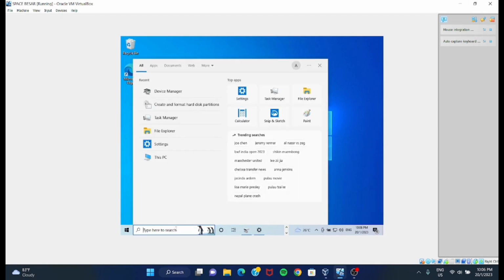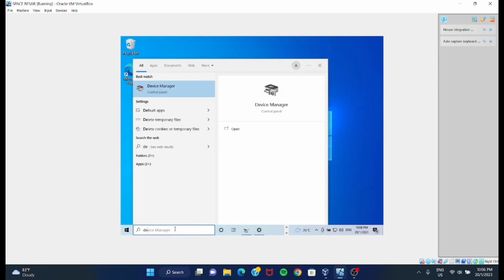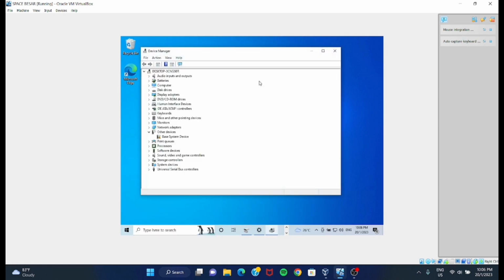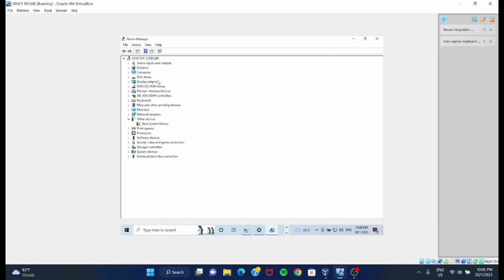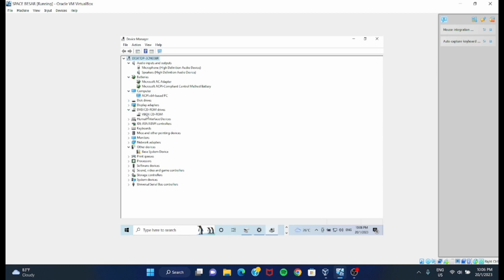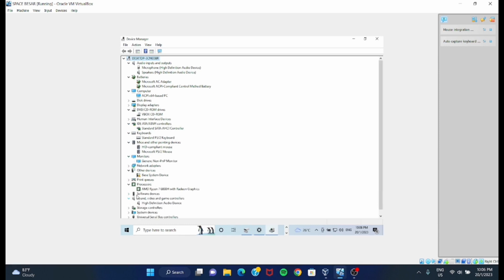Go to the search and type Device Manager and click on Device Manager and click Full Screen. Device Manager is used to manage hardware devices installed on the computer like hard disk drive, keyboard, sound, batteries, and more. Device Manager can also be used to change hardware configuration options, manage drivers, disable and enable hardware, and much more.